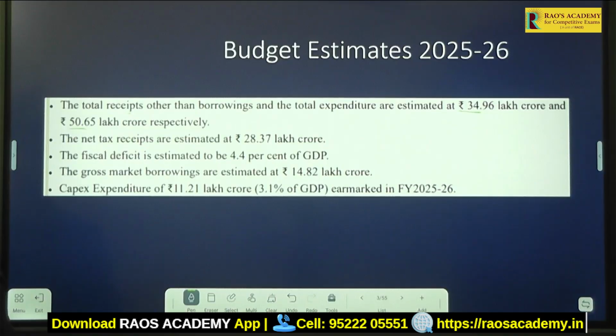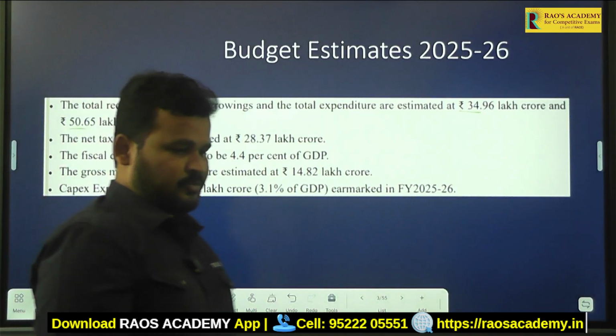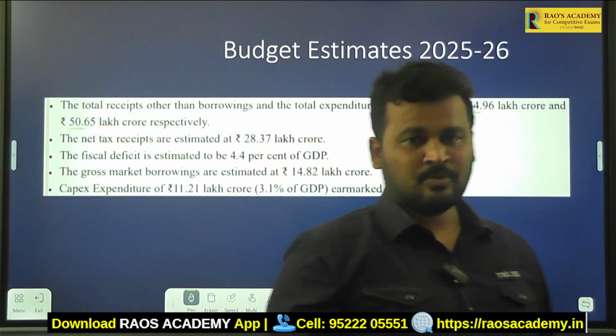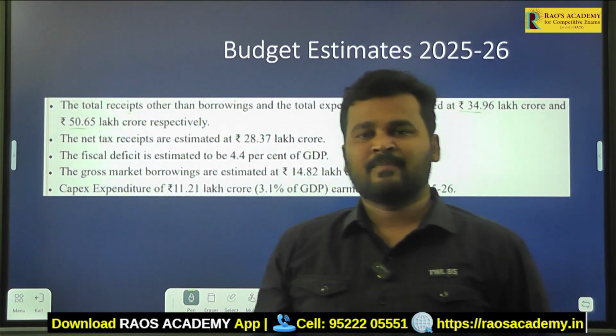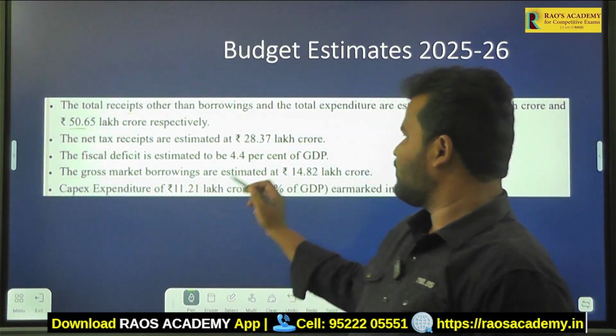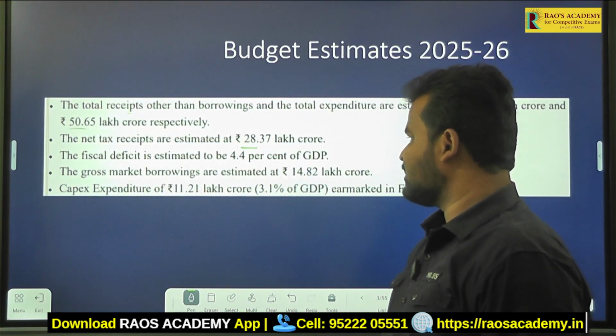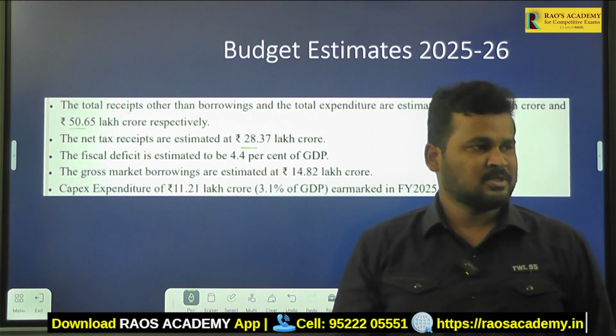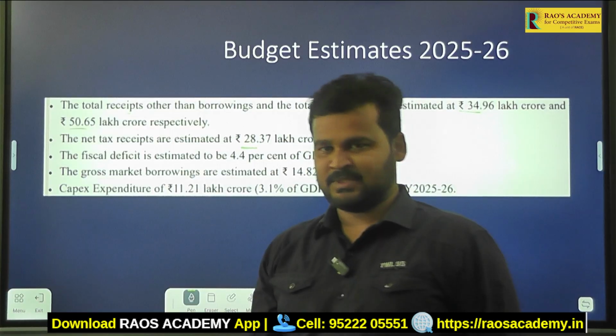As per the Government of India's estimation, the public of India is going to pay around 28.37 lakh crores as net tax receipts.